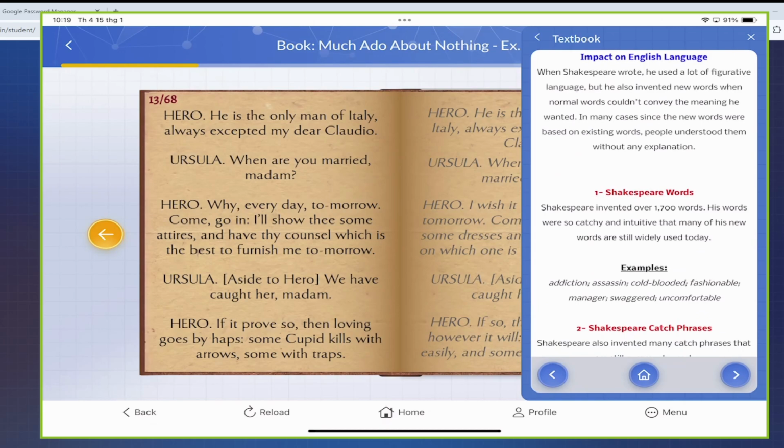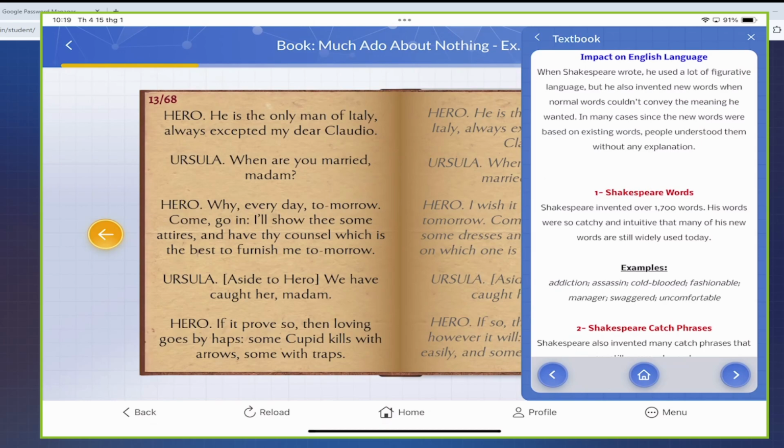Some examples of it would be addiction, assassin, cold-blooded, fashionable, manager, swagger, uncomfortable. You see, a lot of these words are used a lot nowadays, and a lot of people wouldn't know that these words were all invented by Shakespeare.